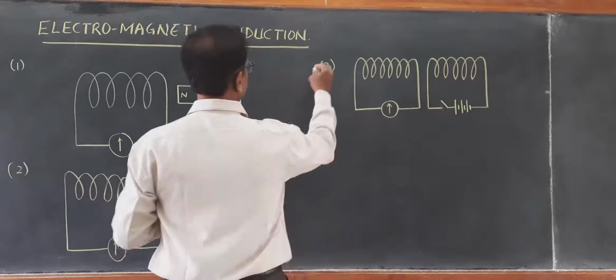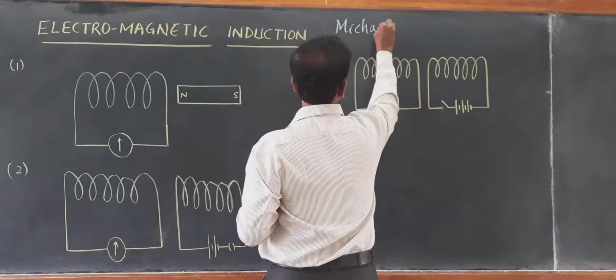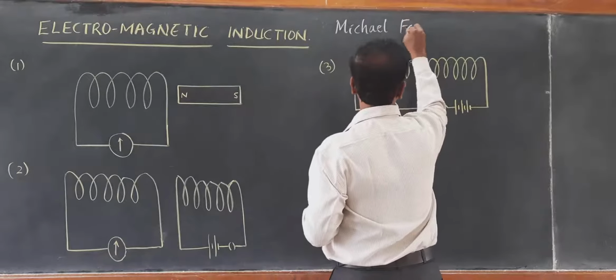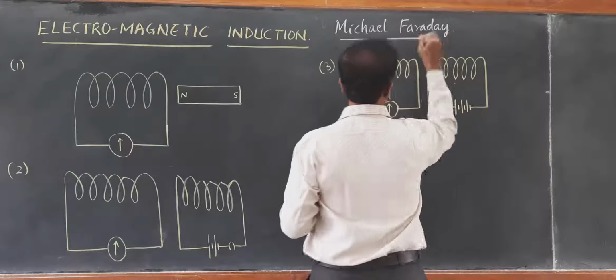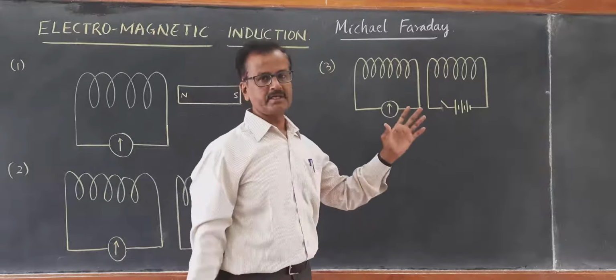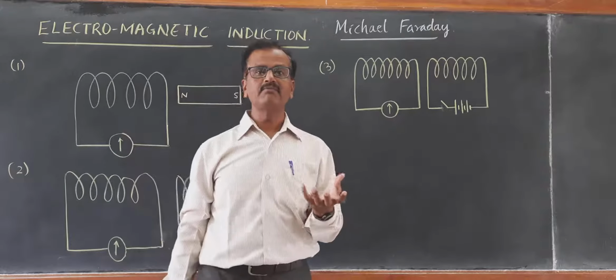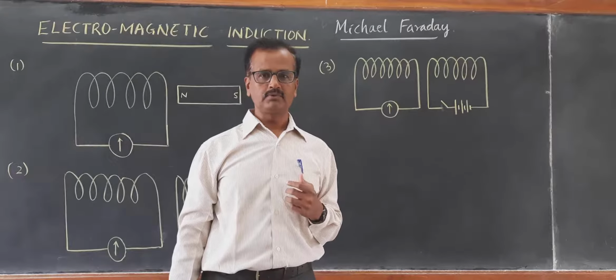So you must always remember the name of the English scientist Michael Faraday. Michael Faraday is an English, British scientist, who did not get formal education in schools. I think he was a school dropout.